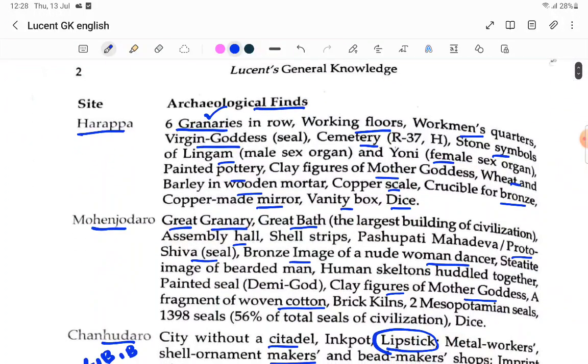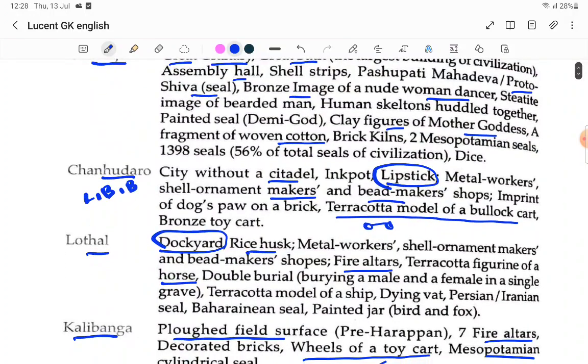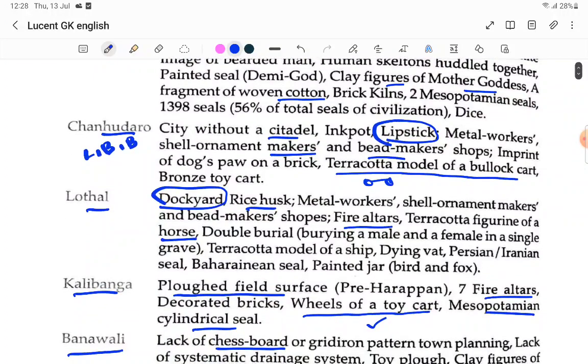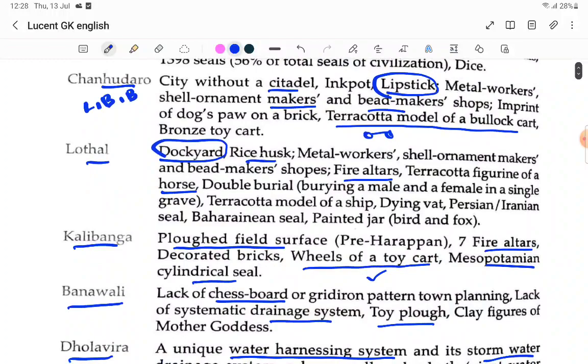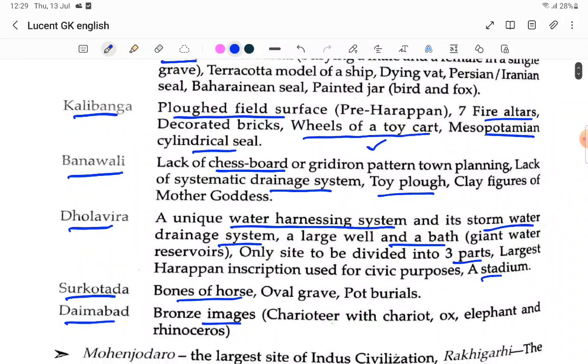Harappa: granaries and mother goddess figures, female with sex organs, and they knew dice also. In this one they found. And Mohenjo-daro, you can read great bath, great granary, and Pashupati Shiva, bronze images of nude women. That much you can remember. And cotton also they found. Chanhudaro: lipstick, bread, and you can remember the bullock cart. And Lothal: dockyard, fire altars. Kalibangan: plowed field, wheels of toy cart, and Mesopotamian cylindrical seal.